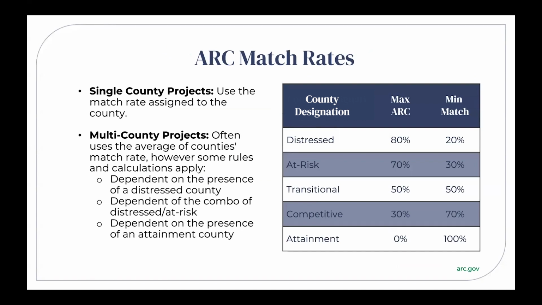So how do we calculate the match requirements? With single county projects, it's easy. You just use the match rate assigned to the county for that year. With multi-county projects, generally the project will take an average of the rates for all counties impacted by the project. But there are some special cases that we'll talk more about in a second.